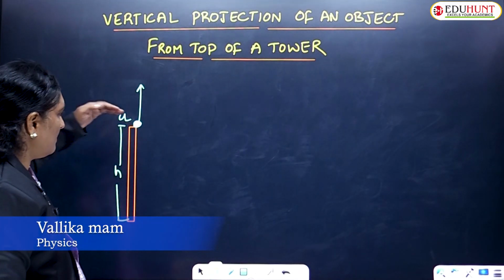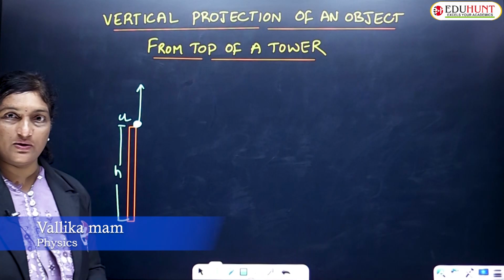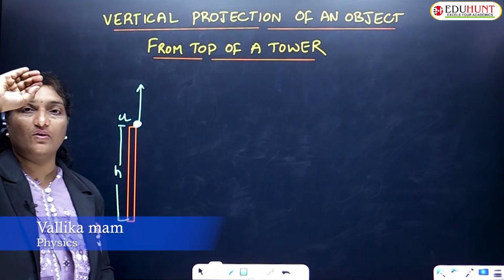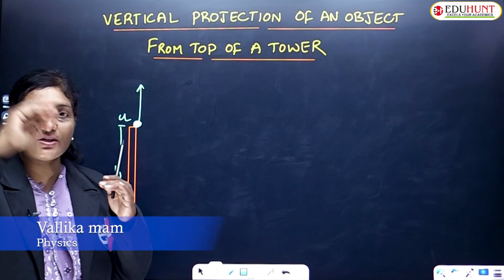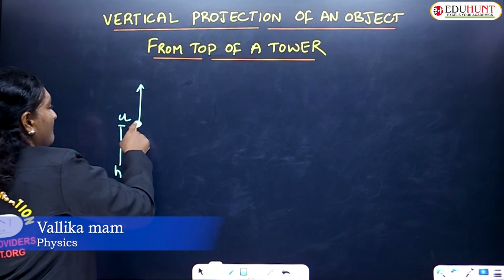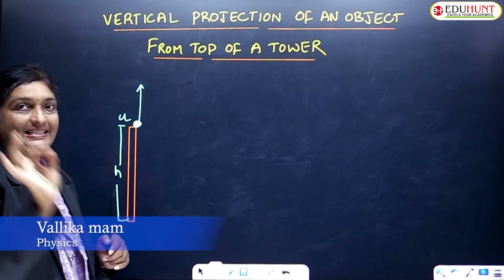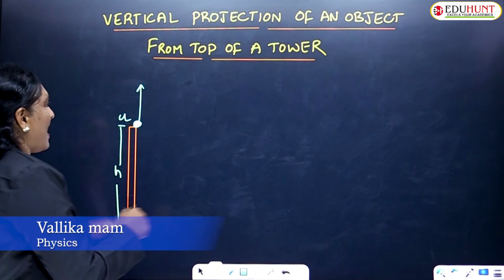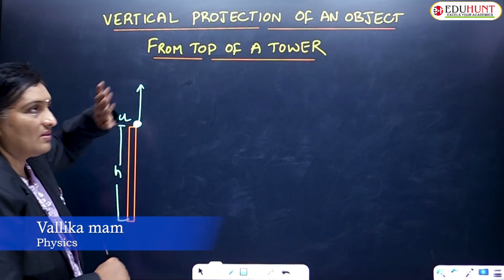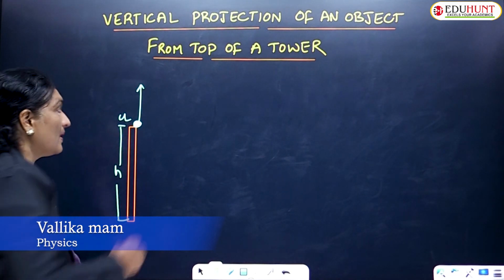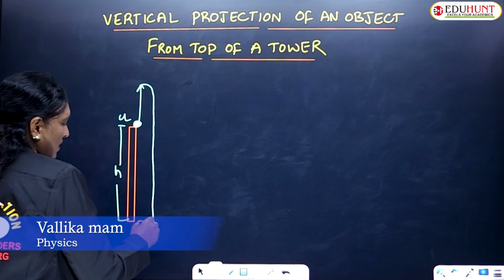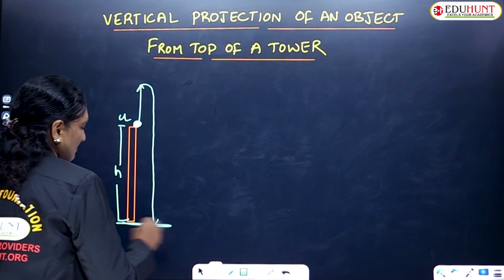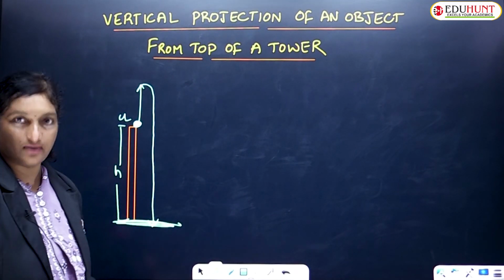Whenever a body is thrown with some velocity while going upwards, because of the gravitational pull, its velocity gradually decreases, and whenever it attains the maximum height, its velocity vanishes. So here the final velocity will be 0. When its velocity becomes 0, it again starts falling downwards because of the gravitational pull and reaches the ground.